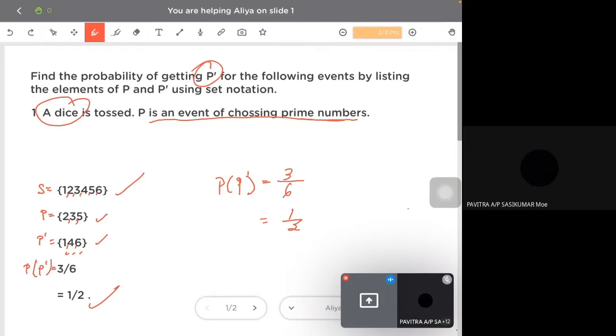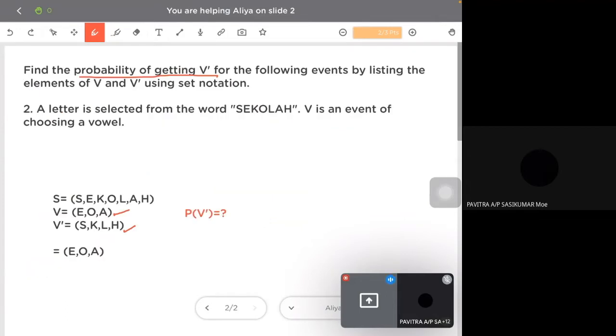Okay, so another question. This one is to get the vowel. Do you know what is a vowel or not? From the word "sekolah", which one is a vowel? This one I remarked already, it is correct. Come, Lara, respond. Do you know what a vowel is or not? Okay, so the vowels are E, O, A, right? This is correct, Aliyah. Then which ones are not vowels? S, K, L, N are not vowels.